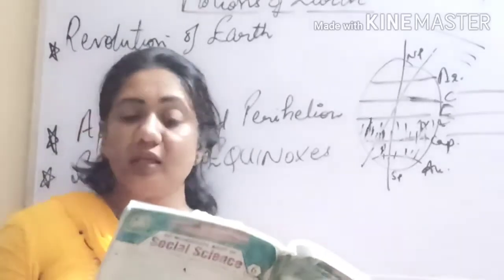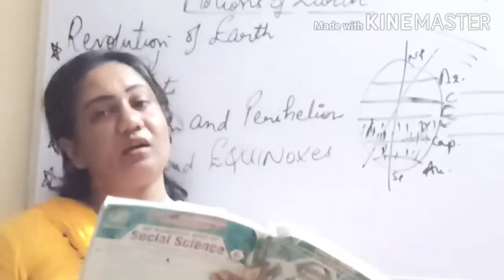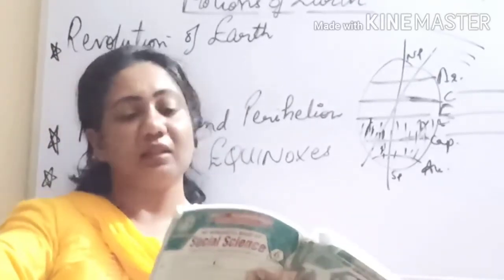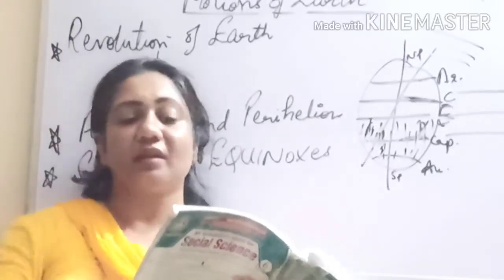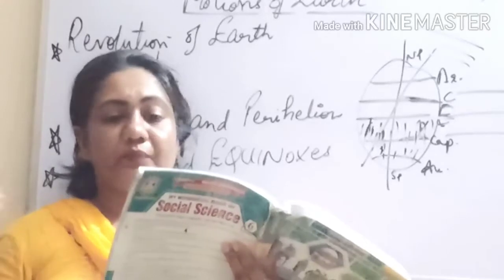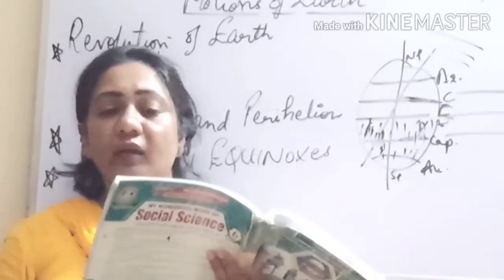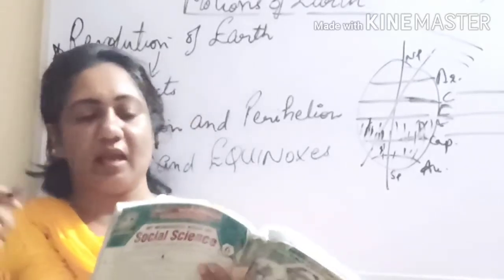During this period, the northern hemisphere experiences spring season while it is autumn season in the southern hemisphere. So when it is spring in the northern hemisphere, it is autumn in the southern hemisphere, and the opposite, when it is autumn in the northern hemisphere, then it is spring season in the southern hemisphere.